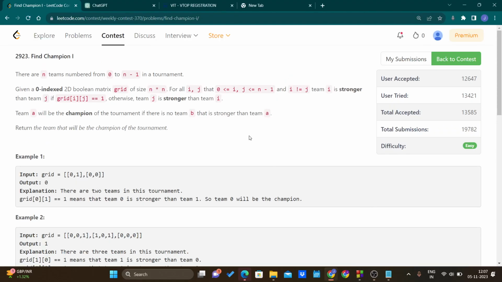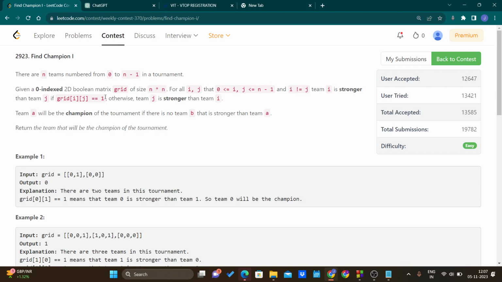Hello guys, in this video we are going to discuss the solution of problem A of weekly contest 370. It is mentioned that there are n teams numbered from 0 to n minus 1 participating in a tournament. They have given us a 0-indexed 2D Boolean matrix grid of size n by n, so it is a square matrix, for all i, j such that i and j are between 0 and n minus 1 and i is not equal to j.